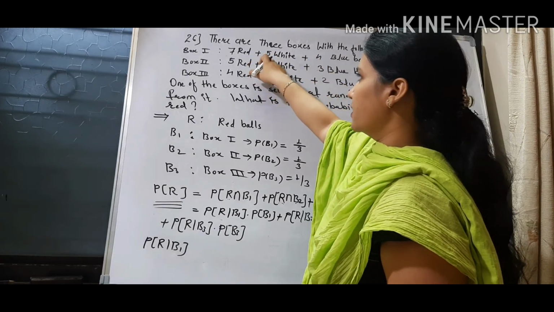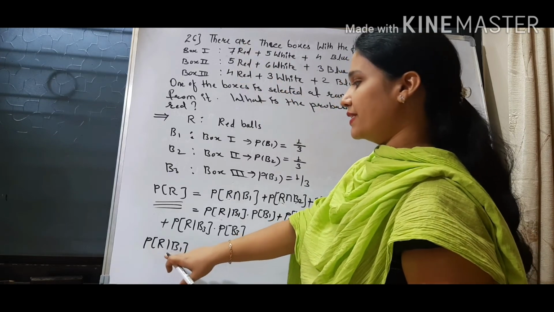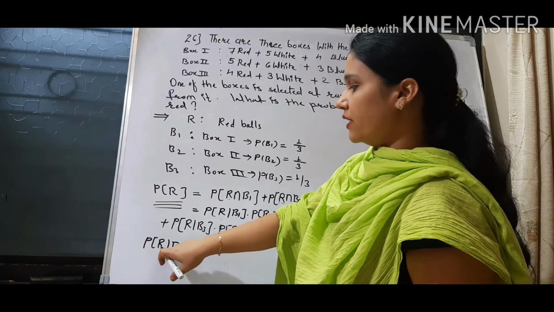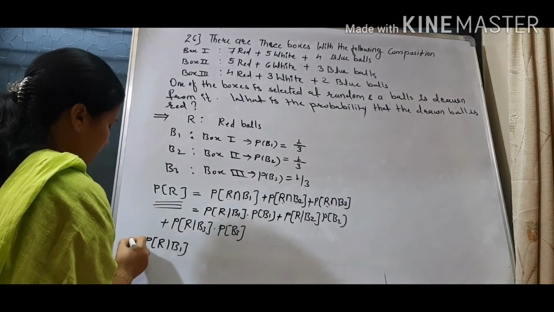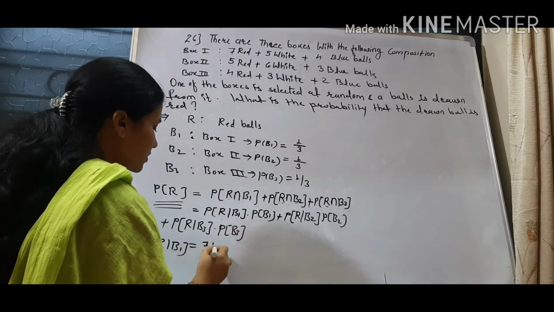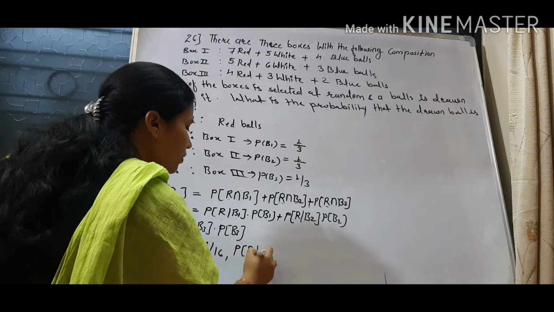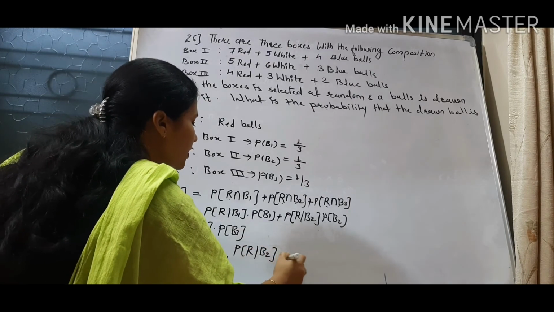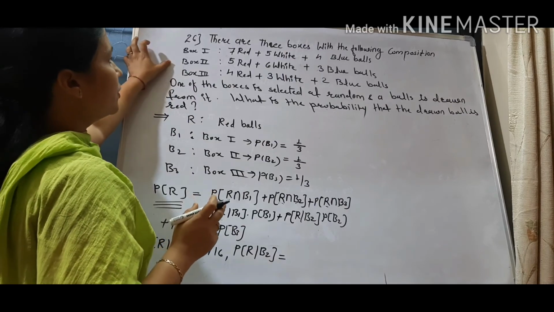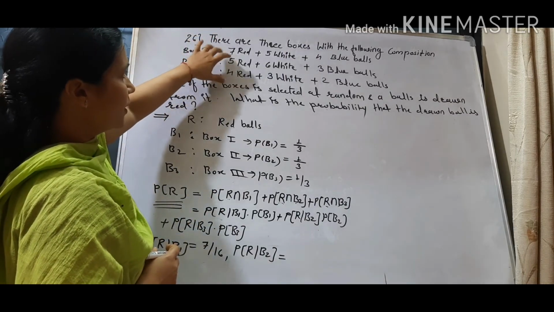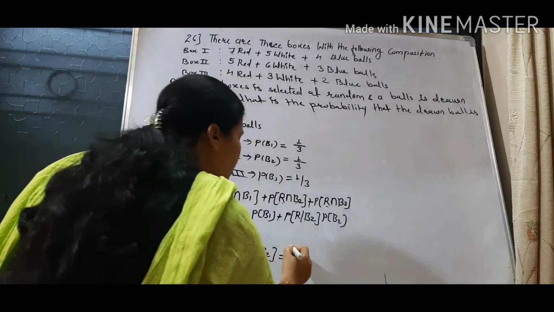Total balls are 16 and 7 are red. So probability of red ball given that box 1 is selected is equal to 7 by 16. Next, probability of red ball given that box 2 is selected: 5 are red and remaining are 5 plus 6, 11, plus 3, 14. So 5 by 14.